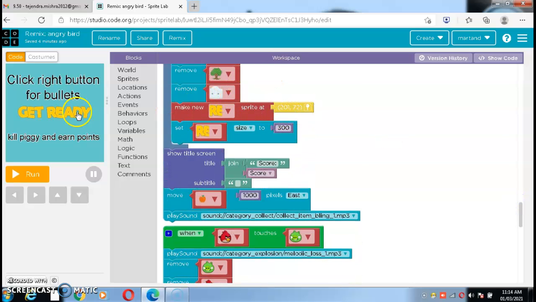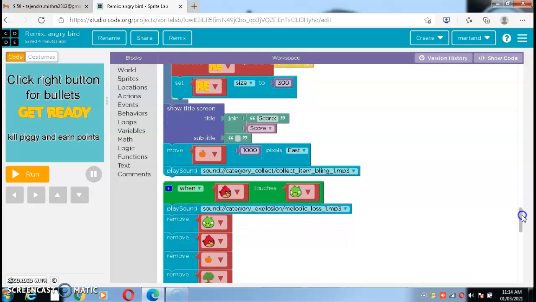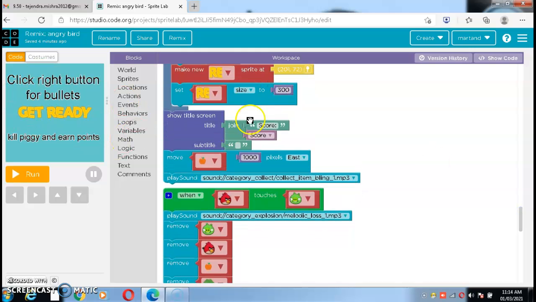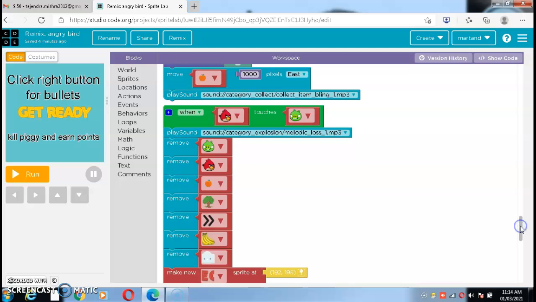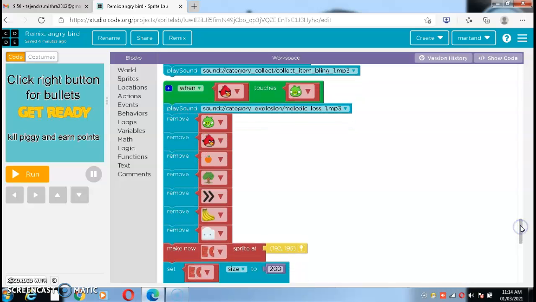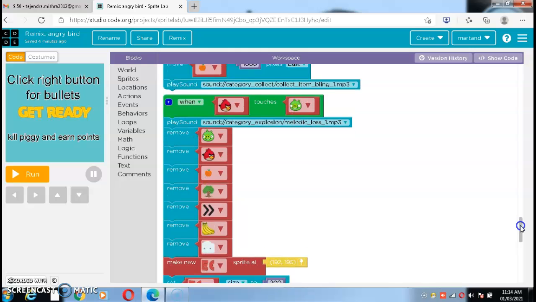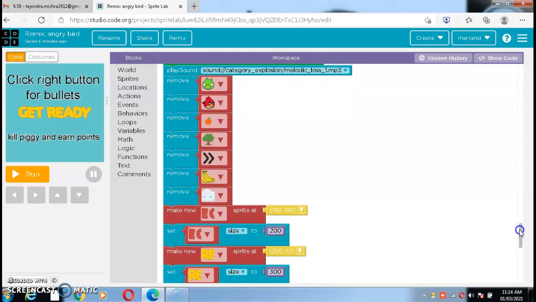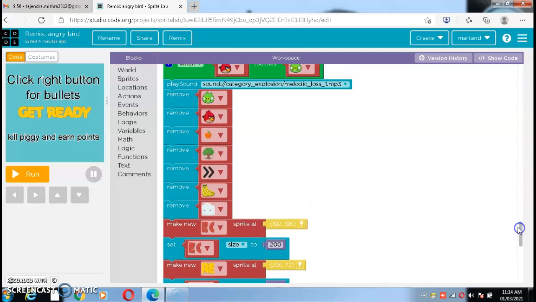Make new get ready sprite at 200, 172. So set size of this get ready option as 300. Show title screen as title, join score and score variable. Move this apple 1000 pixels east. Play sound category collect item blink. When this touches this, play sound explosion medallic loss. Remove all the sprites. Make this new sprite.